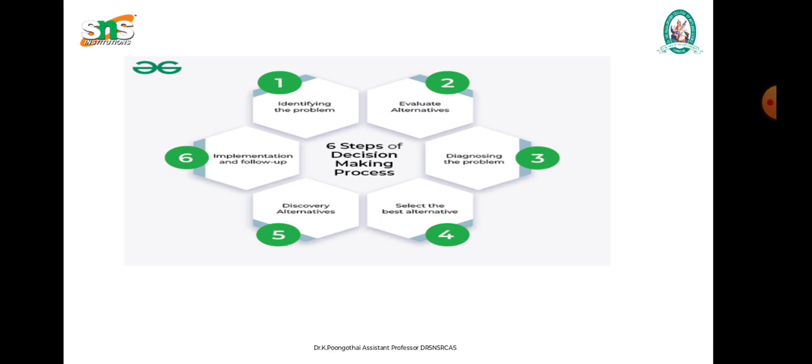In this decision making process, first we have to make a specific objective, then we have to find a defined problem, and then we have to search for an alternative, giving an evaluation for the alternative. After that, we have to make a choice of alternative. After getting a choice of alternative, it comes to a result. These are all the